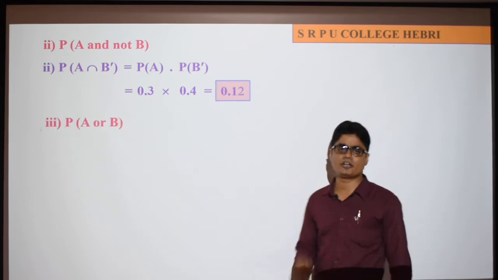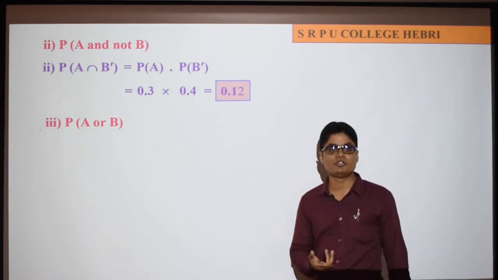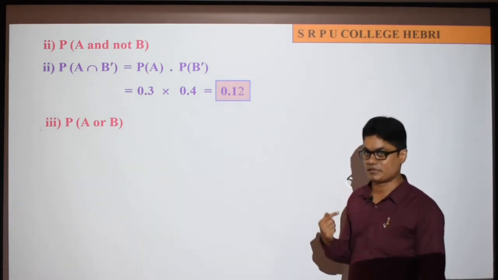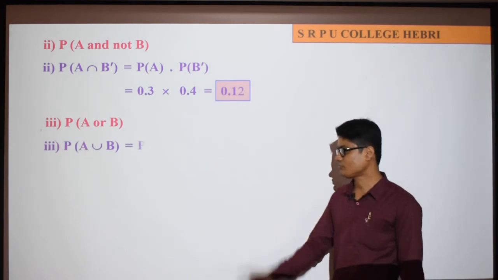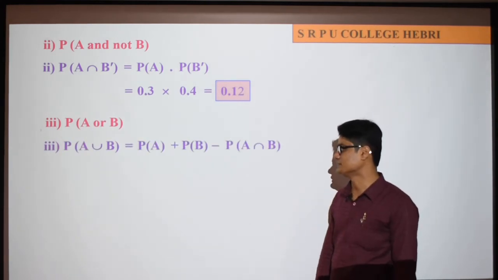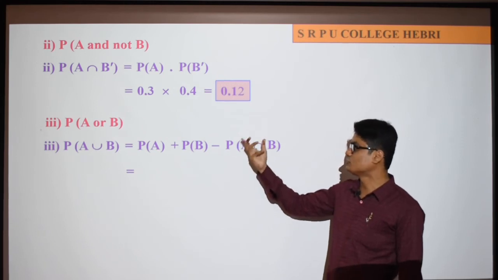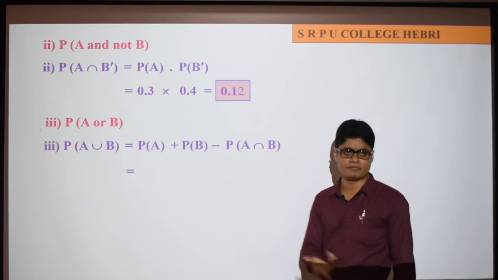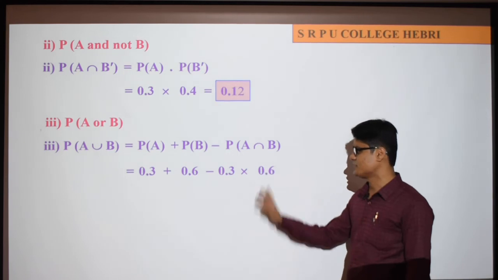Third question, A or B. A or B means A union B. Which formula should we use here? The first PUC formula: probability of A union B is probability of A plus probability of B minus probability of A intersection B. So you remember the formula, you learned it in first PUC. Now since A and B are independent, either use a number directly for P of A intersection B, or write probability of A into probability of B, 0.3 into 0.6.